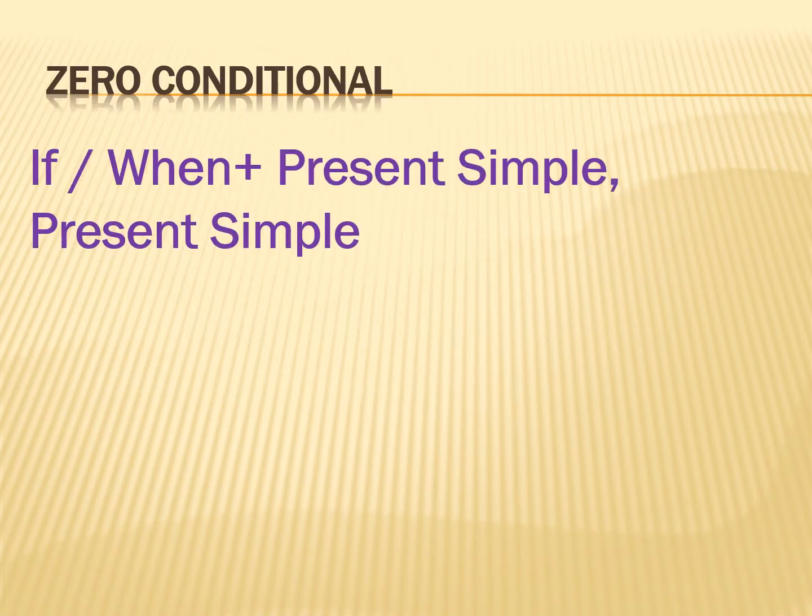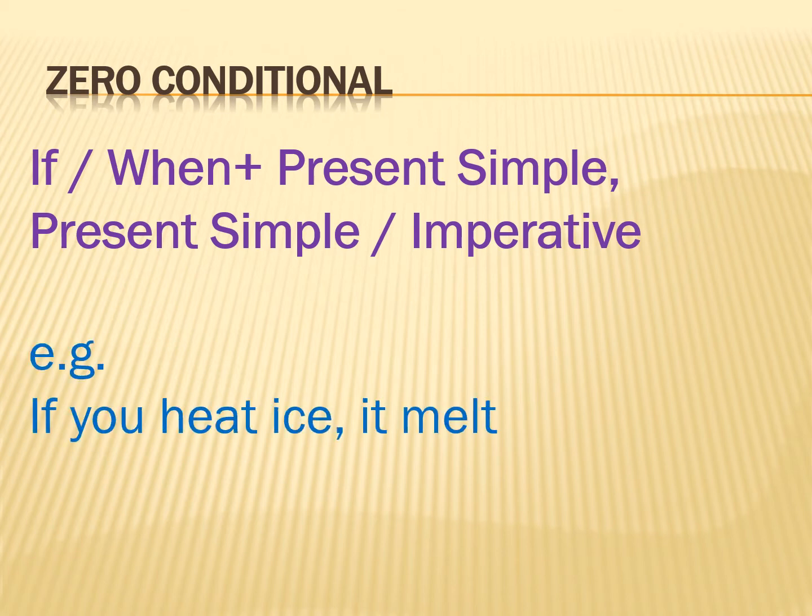Zero conditional. The structure of zero conditional is if or when plus present simple in the subordinate clause and present simple or imperative in the main clause. Example, if you heat ice, it melts. Note that the word heat and the word melts both are simple present tense.